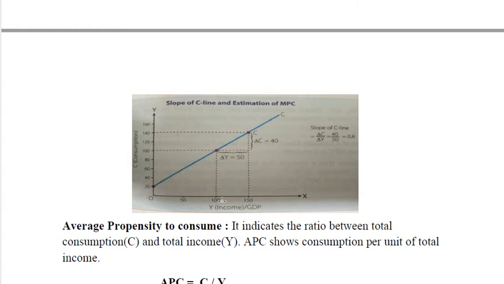So due to increase in income there is increase in consumption also. जैसे income बढ़ेगी consumption भी बढ़ेगा. They are positively related. तो वो कितनी बढ़ रही है? Consumption increases by 40. So delta C upon delta Y, 40 upon 50, the MPC, marginal propensity to consume, becomes 0.8.